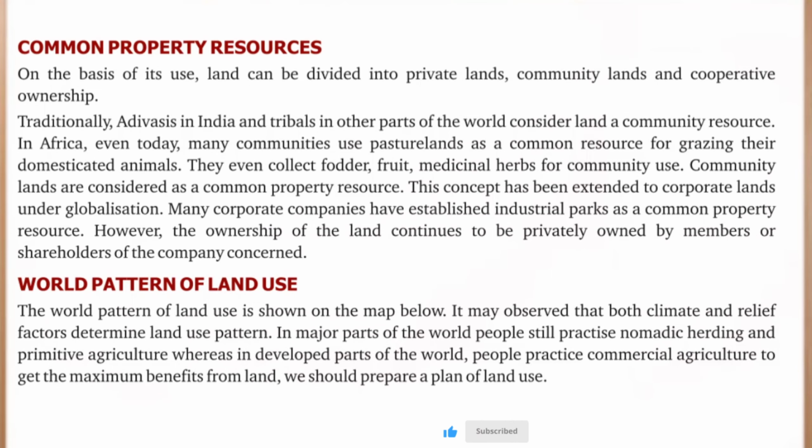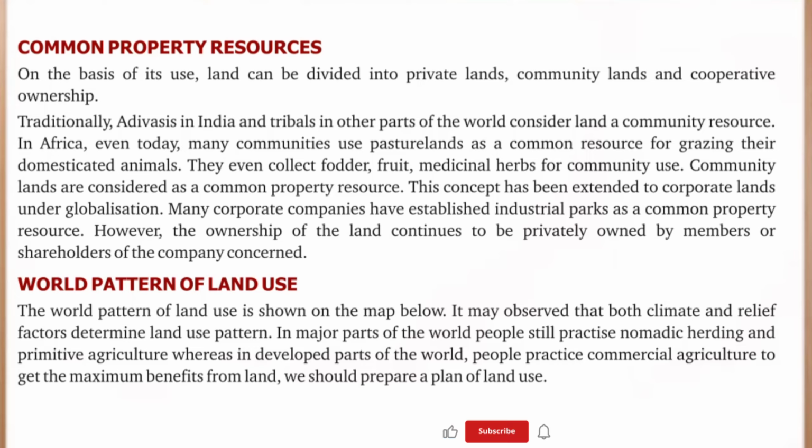On the basis of its use, land can be divided into private lands, community lands, and cooperative ownership. Traditionally, Adivasis in India and tribals in other parts of the world consider land a community resource. In Africa, even today, many communities use pasture lands as a common resource for grazing their domesticated animals. They even collect fodder, fruit, and medicinal herbs for community use.